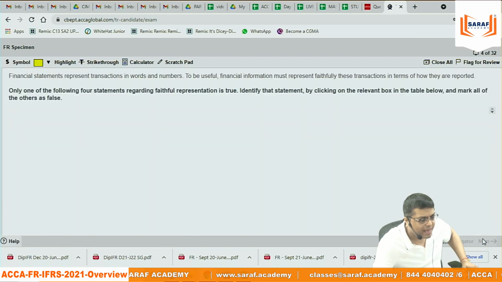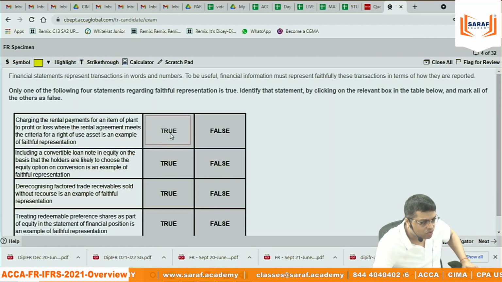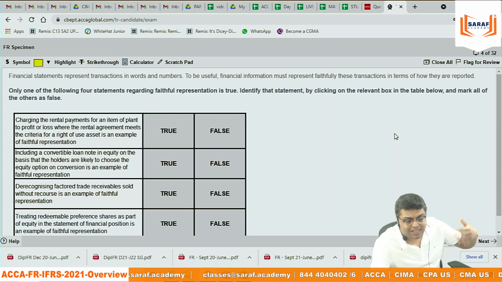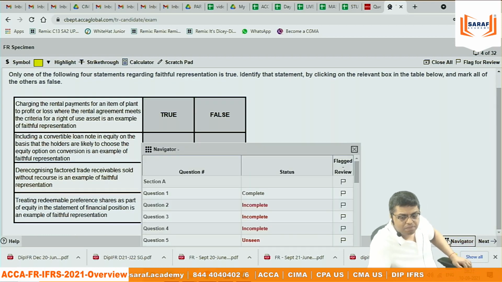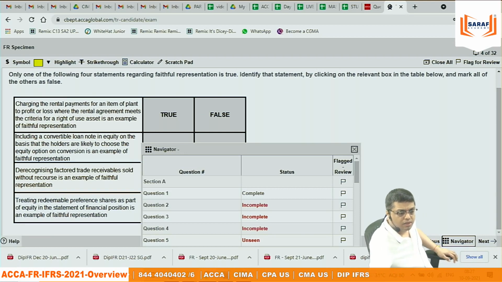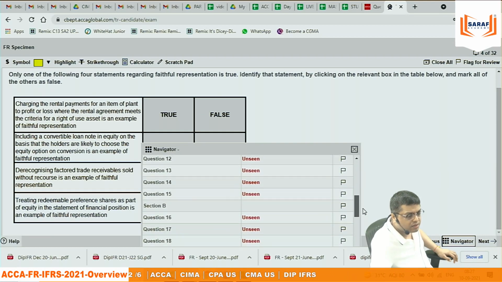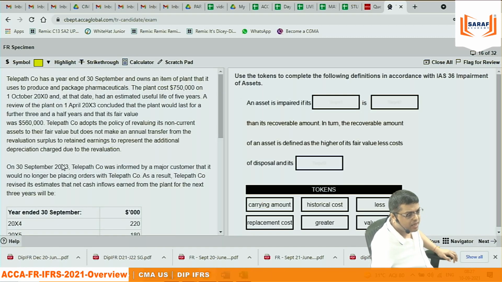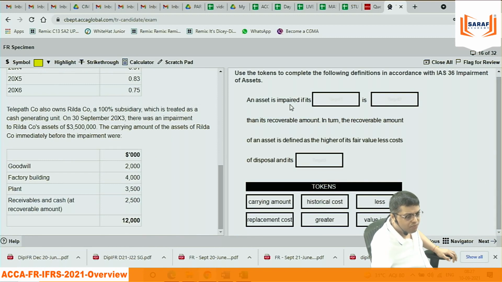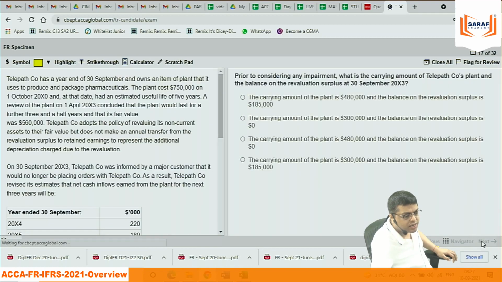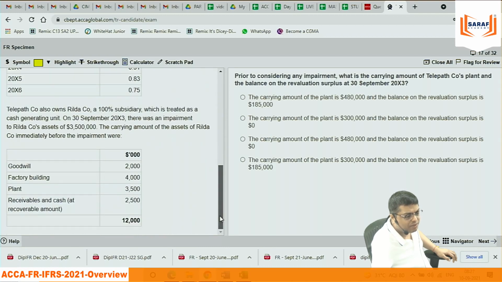One is filling the blanks, one is true, false. For that reason it is called objective type question. If you click the navigation button, you can straight away go to section B. In section B, there is 1 scenario. On the basis of this scenario, there are 5 objective type questions. 1 single scenario, 5 objective type questions.